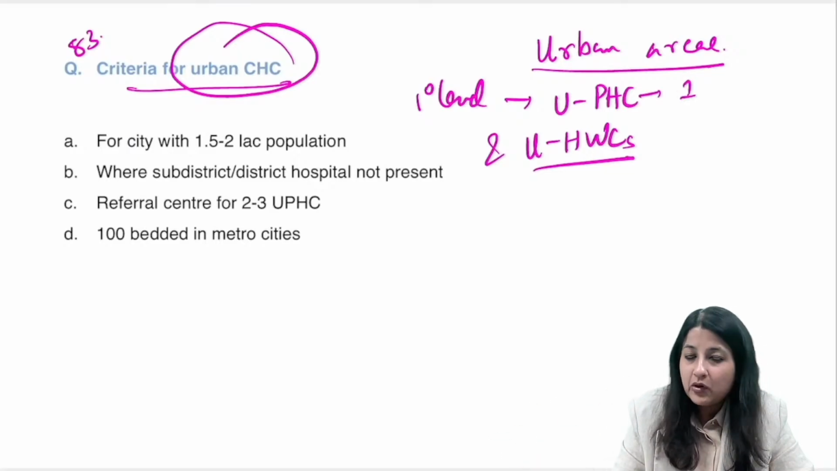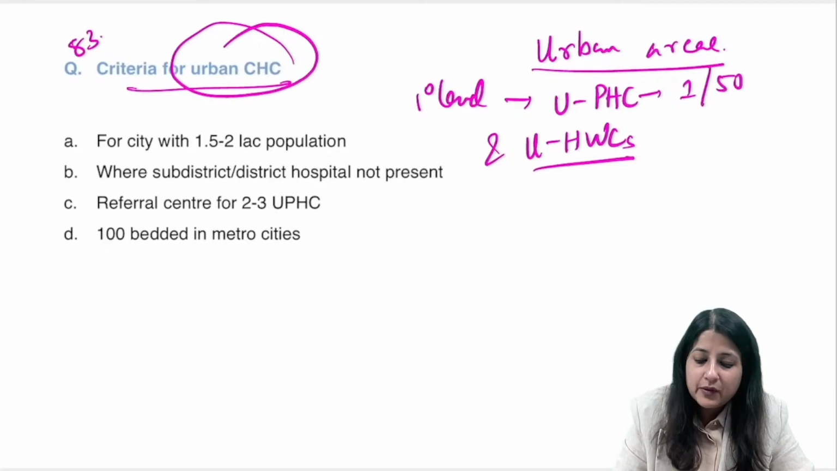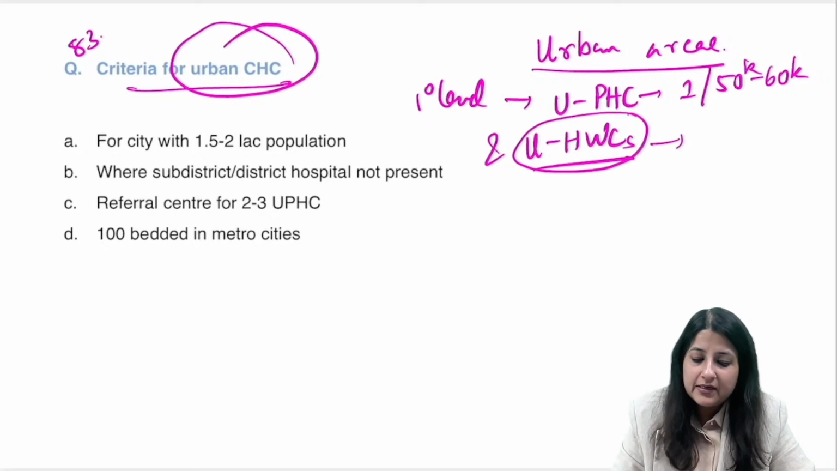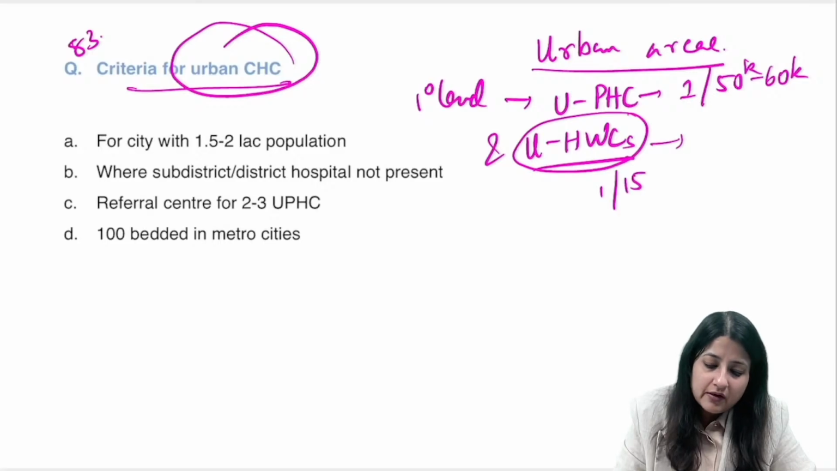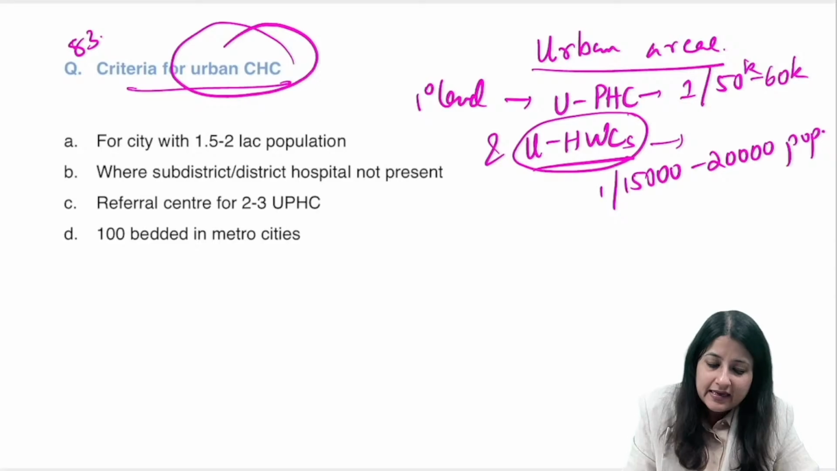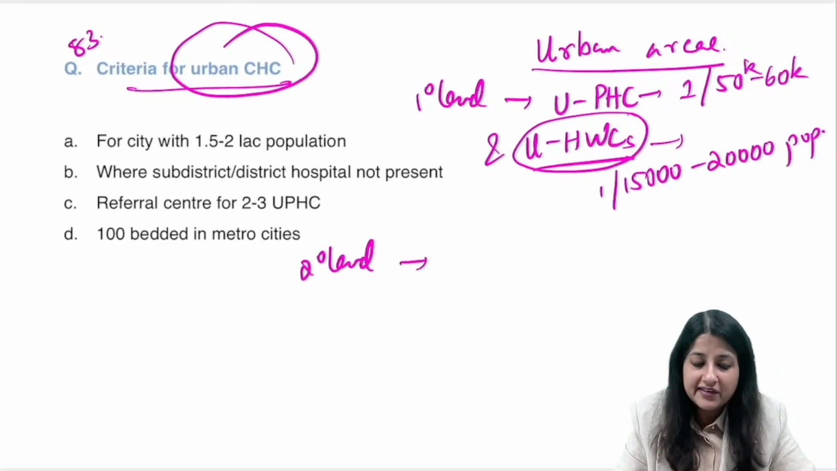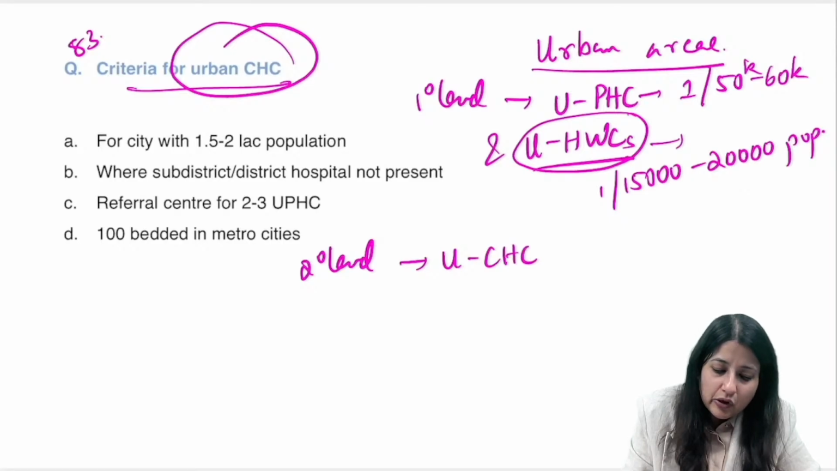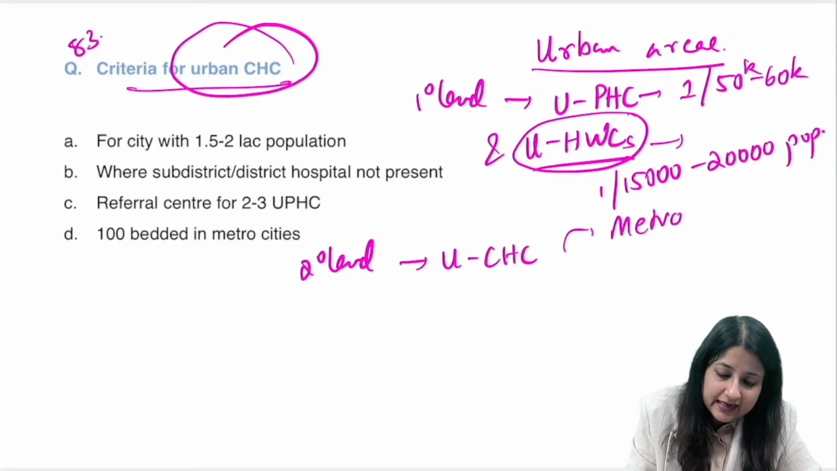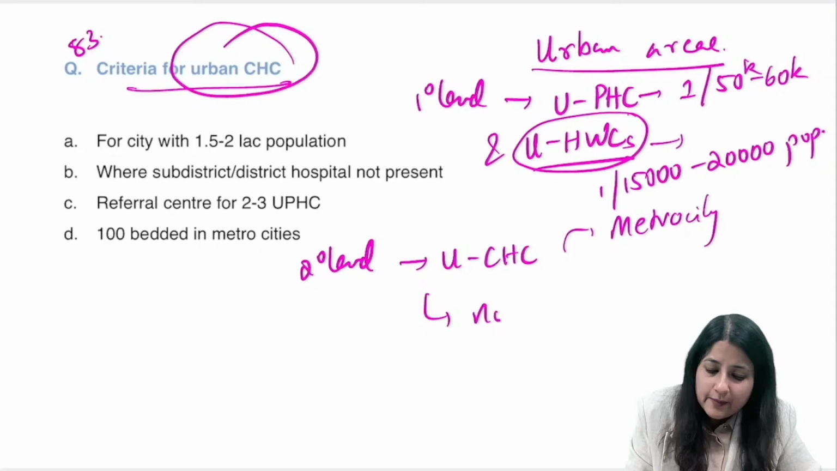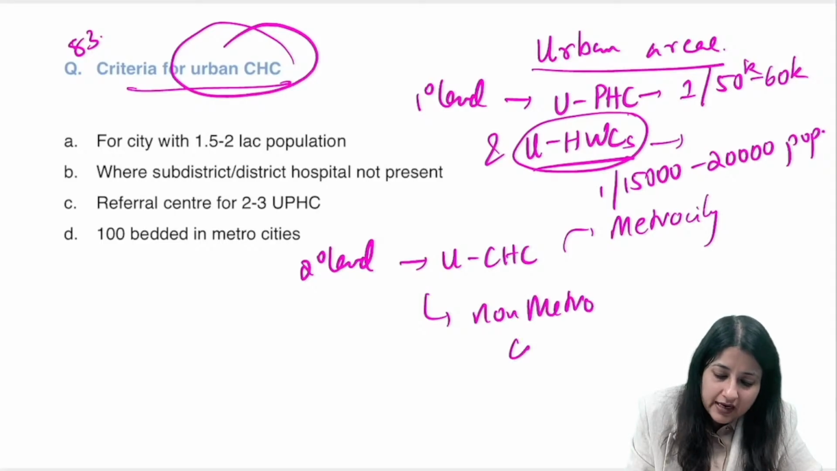Urban PHC is for how much population guys? 1 per 50 to 60K population, 50,000 to 60,000. All right, and if you talk about one urban health and wellness center, which is equivalent to a subcenter, it is 1 per 15,000 to 20,000 population. Okay. Then at secondary level, what do you have everybody? Very good Puneet. At secondary level, very good guys. Urban CHC. Now here we had studied for metro city, okay, and we had also studied for non-metro city, okay, metro and non-metro.